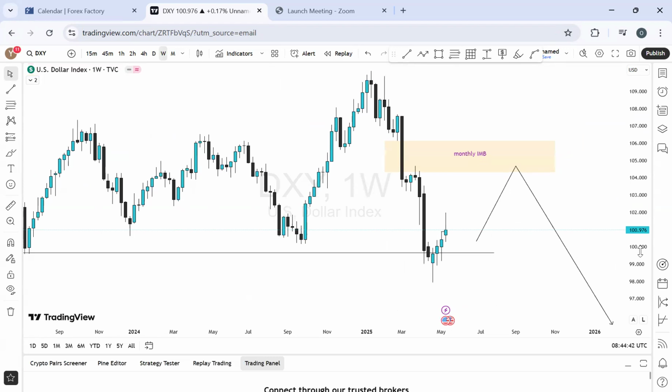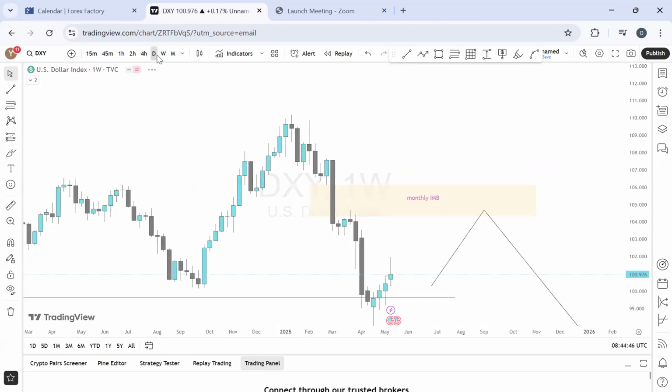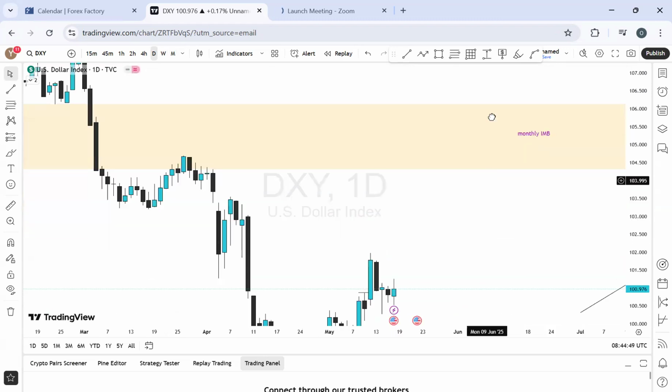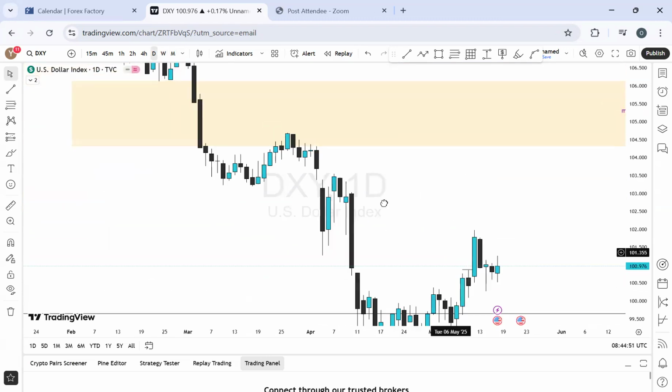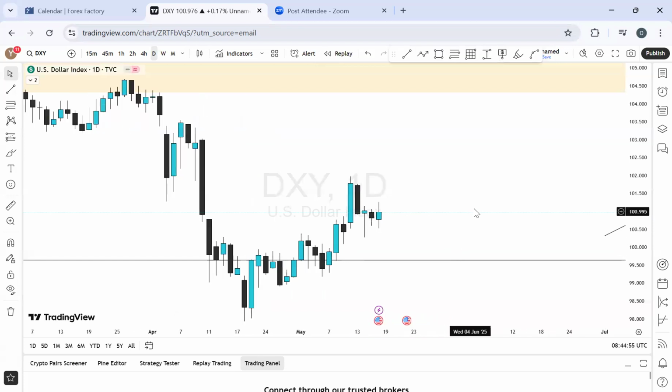So I'll still be maintaining a bullish bias on DXY weekly time frame analysis. Going to the daily, let's see if we have opportunity there. Let's see what that can turn out to be. Taking out everything we had. So this is on daily.